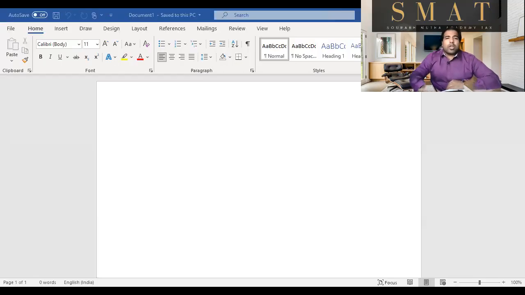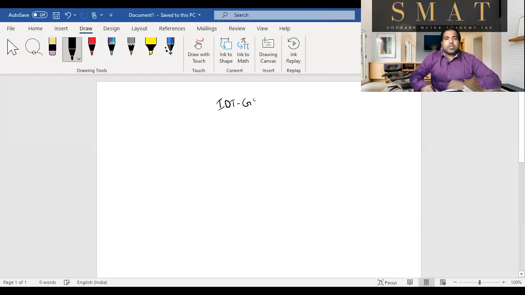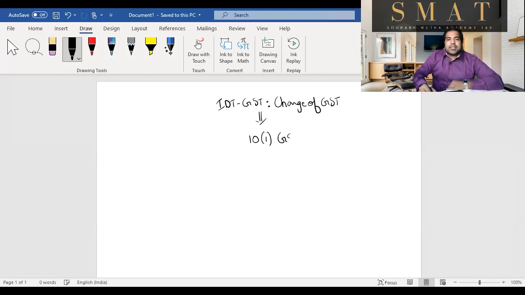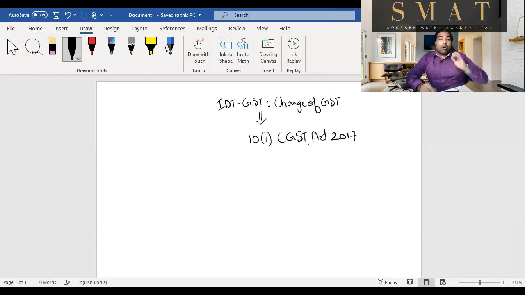So what are we talking about? We're talking about IDT again, we're talking about GST again, but this time we're talking about a chapter called Charge of GST. In this case, we have a section called Section 10(1) of the CGST Act, 2017. And this talks about composition scheme.